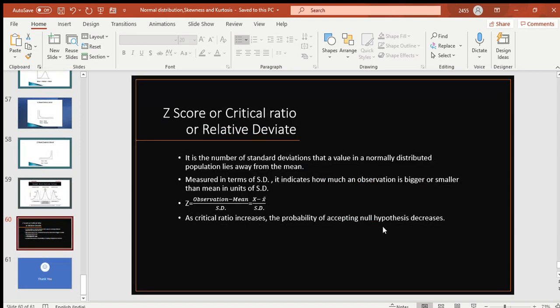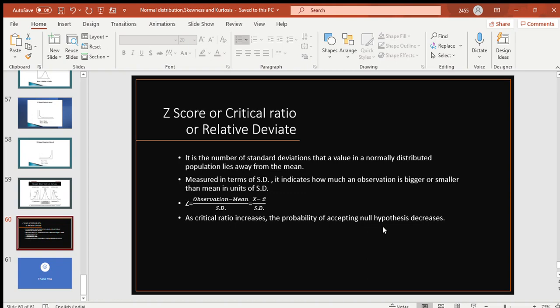So this has practical importance, like when you have to find the Z-score. What is Z-score, or critical ratio or relative deviate, the other names of it? It is the number of standard deviations that a value lies away from the mean in a normally distributed population. So it is measured in terms of standard deviation. That will tell you how much an observation is bigger or smaller than the mean in units of standard deviation.